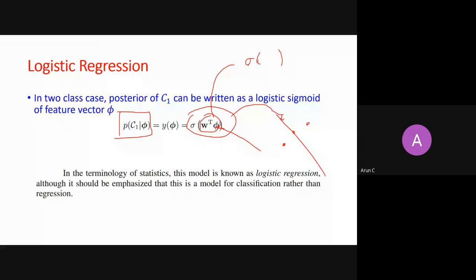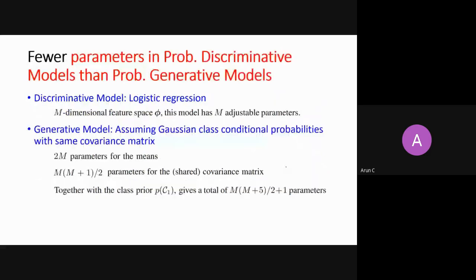In terms of statistics, the model is known as logistic regression, although it should be emphasized that this is a model for classification rather than regression. Despite the word regression, here we are doing classification with this logistic regression. So don't get confused if somebody is saying can we do regression with logistic regression. So we are actually doing classification. In logistic regression, what the ultimate aim is to find out what? Hyperplane. Okay, so this I have already discussed with you.